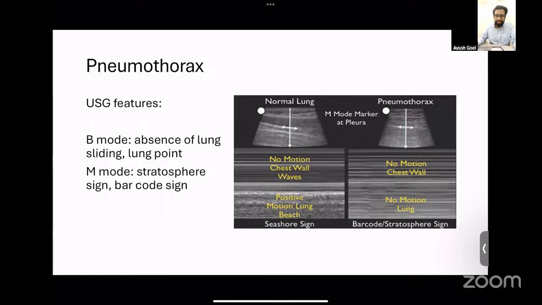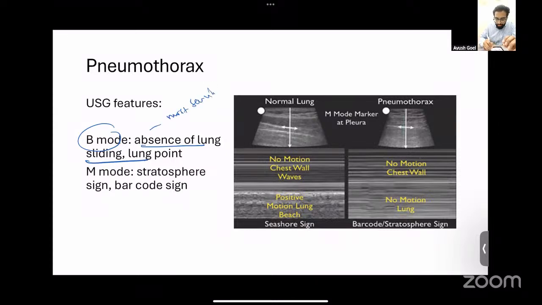Coming to pneumothorax, just remember the ultrasound findings. On the B mode of ultrasound, what you will see is an absence of lung sliding, which is the most sensitive feature. And the second, the most specific point, is the presence of a lung point. So these are two features on the B mode.